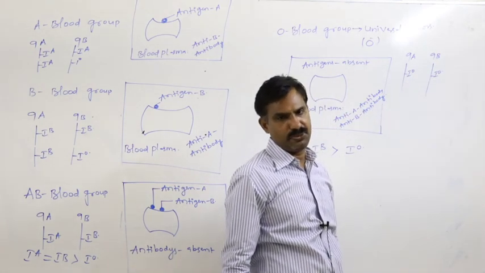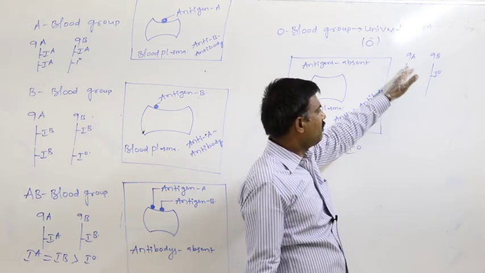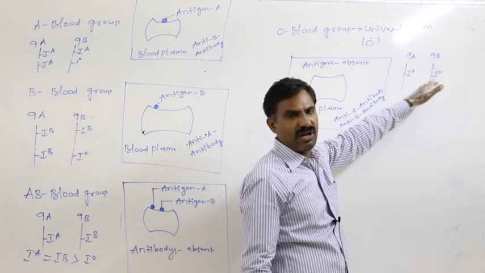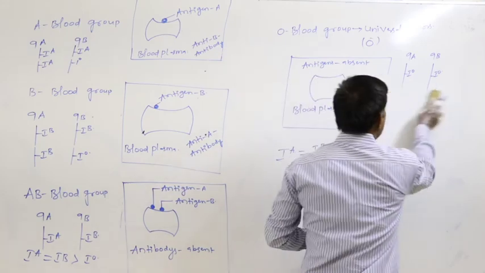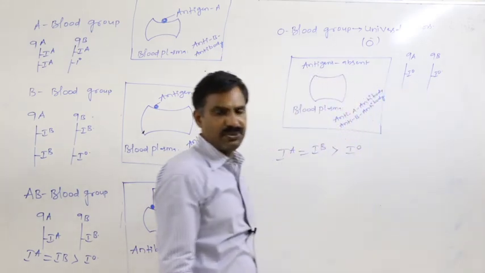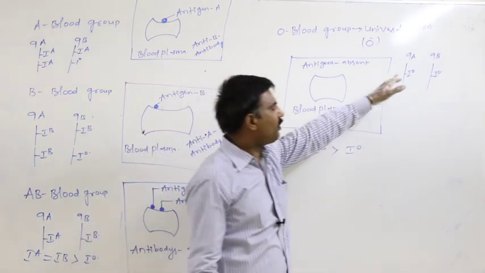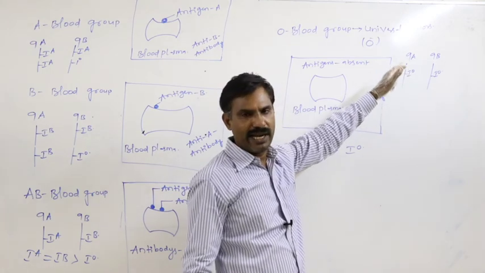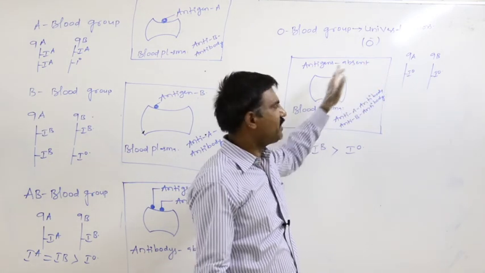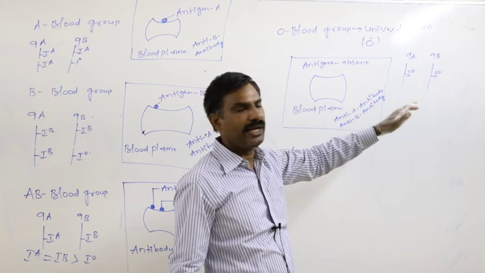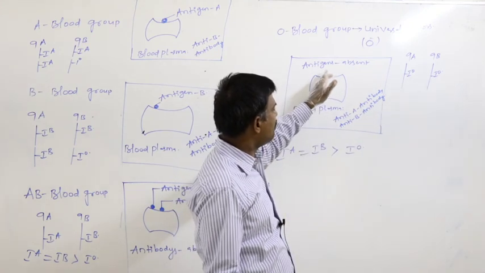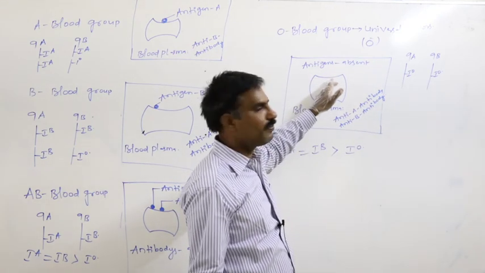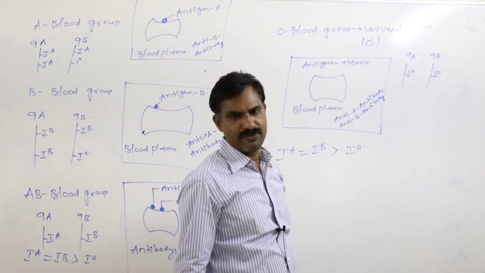Both of them are recessive. Both of them are not able to form any antigen on the surface membrane of the RBC. So only antigens are absent on the surface of the RBC in the case of the O blood group person.